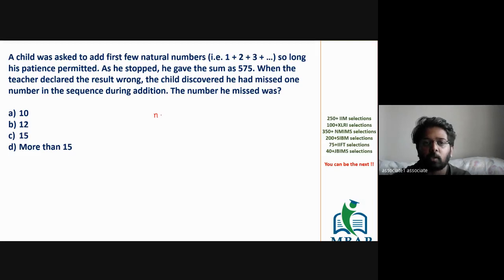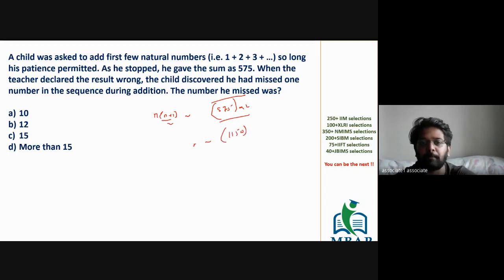So basically the first step is n into n plus 1 divided by 2, which you are approximating with 575. But the first step itself is to double the value. What is 575 into 2? It's 1150.